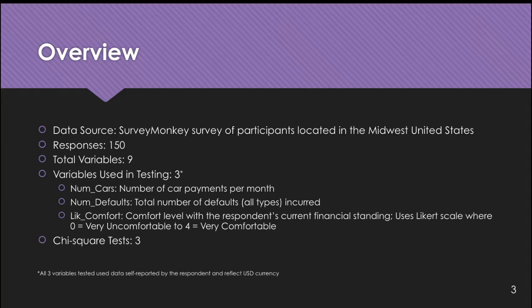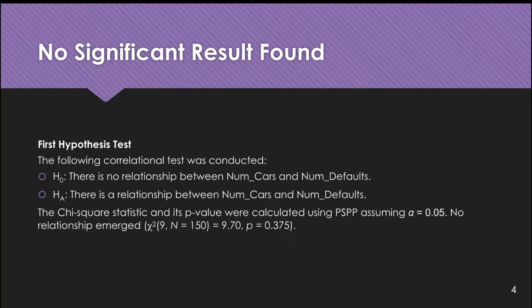3 different combinations of the variables were tested. The first test conducted measured whether a relationship exists between the number of monthly car payments and the total number of defaults. The null hypothesis states that there is no relationship between monthly car payments and number of defaults. The alternative hypothesis states that there is a relationship between the 2 variables.